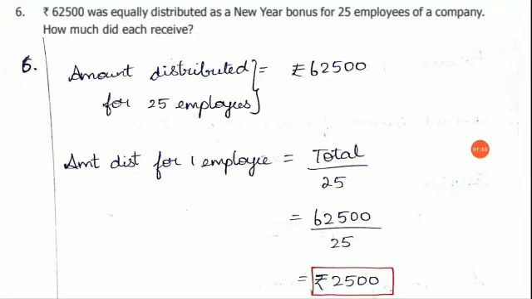Now, sixth question. Read it. 62,500 rupees was equally distributed as a New Year bonus for 25 employees. How much did each receive? So, what is the question? 62,500 rupees was given to 25 employees. So, how much amount will each employee receive? Here they are giving you a bigger amount and they are asking you how much they will receive for one person. So what should we do now?